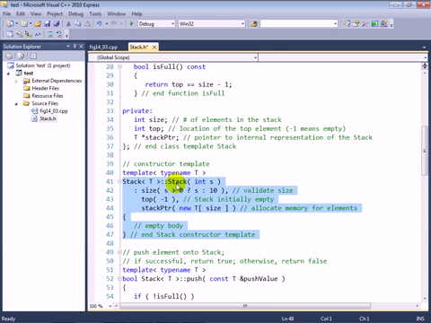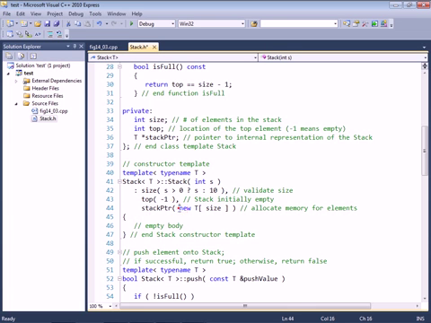So our constructor, as you can see here, receives an integer representing the size. In our member initializer list, we're initializing the size, and notice that we've put the conditional expression to validate the size right there in the parentheses within the member initializer list. So if the size is greater than 0, we'll use it. Otherwise, we'll implicitly set it to 10 in our example. The top is being set to -1.